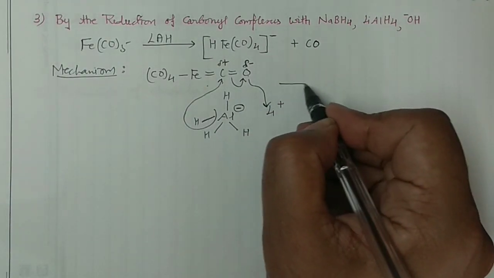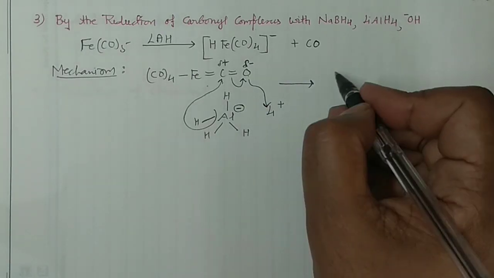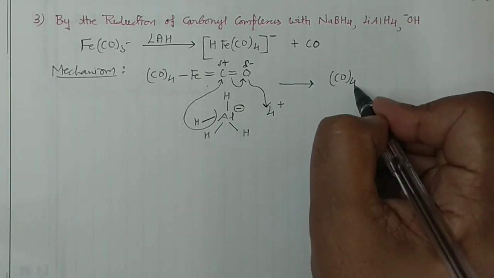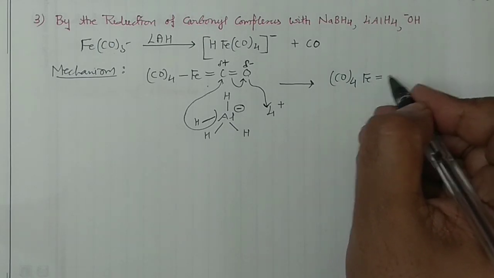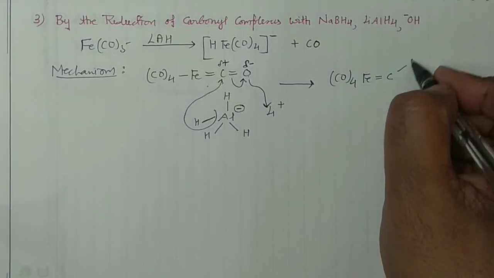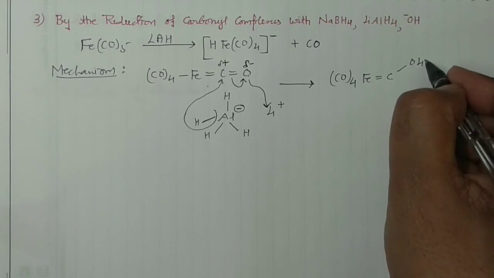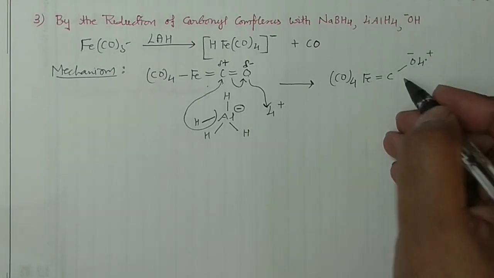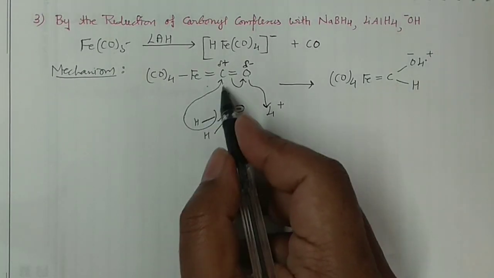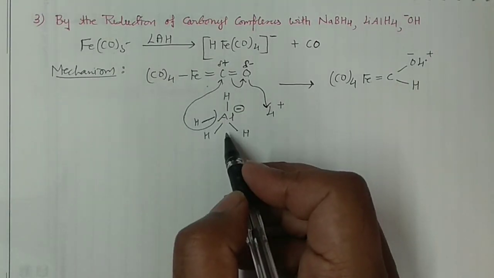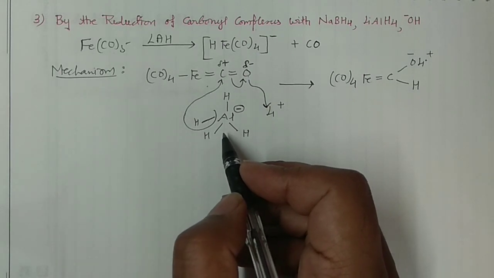And when this happens, you will have this complex, Fe(CO)4, iron double bond carbon, single bond O, lithium positive and negative. And this is the hydrogen which has migrated from the aluminium part.